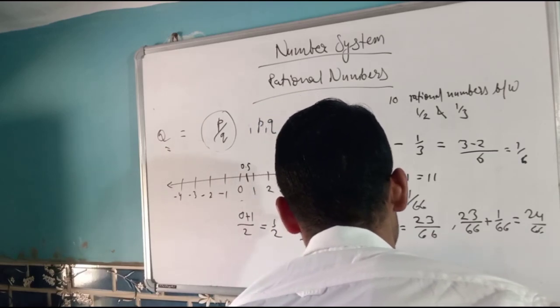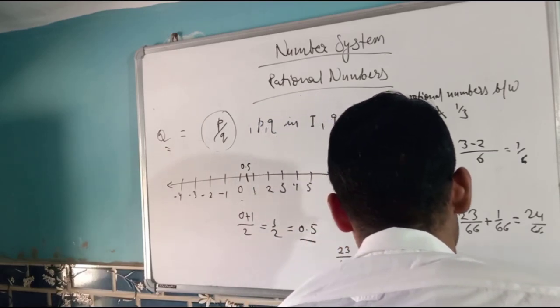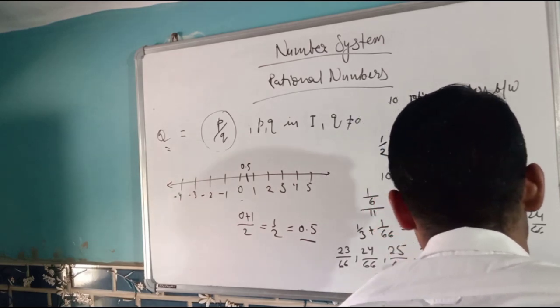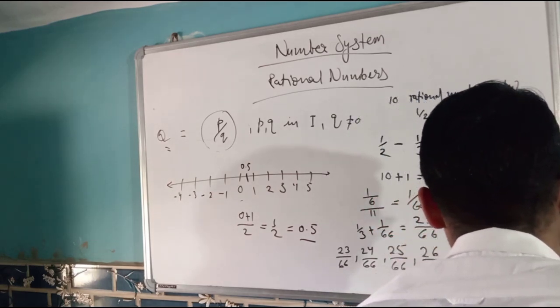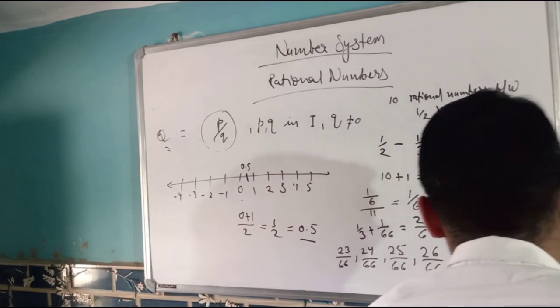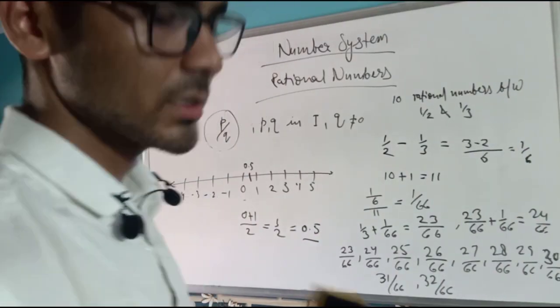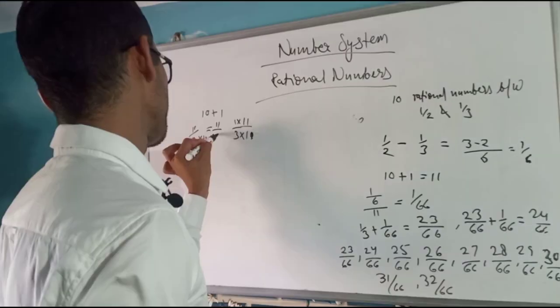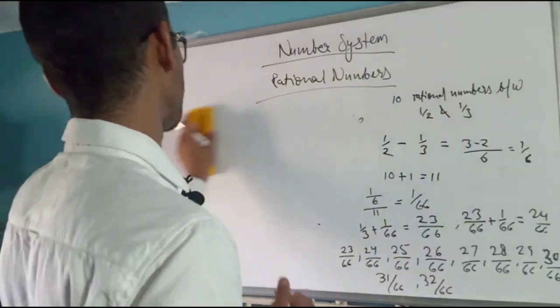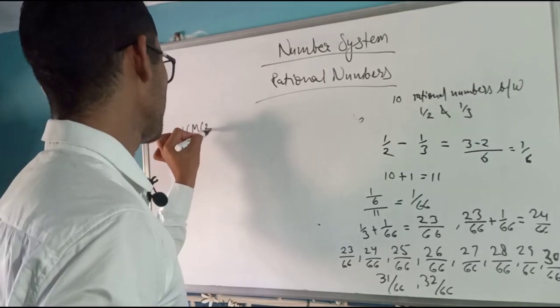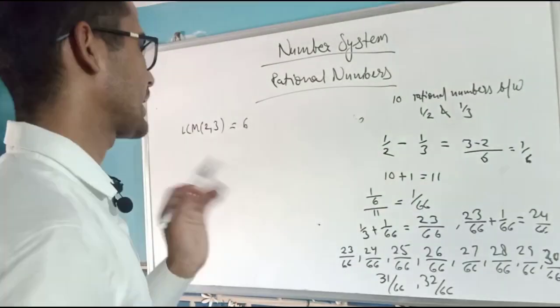So if I write all the numbers in one place, 24, 25, and so on. These are 10 rational numbers between 1 by 2 and 1 by 3. Actually, you will do some adjustment. First we find the LCM of 2 and 3, which is 6. And now you have to find how many numbers? 10 numbers between these two.